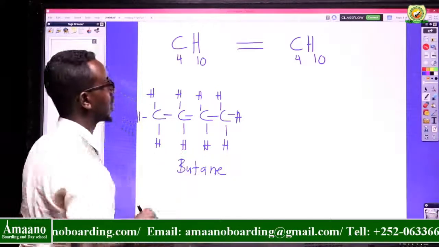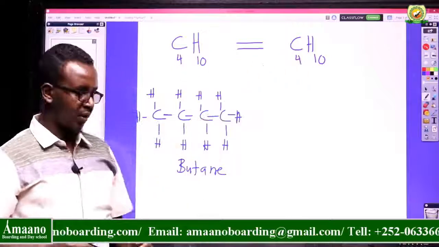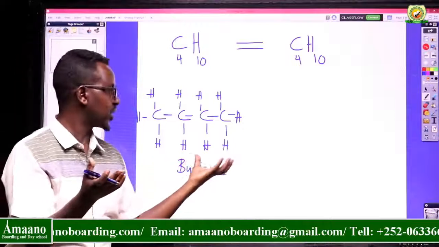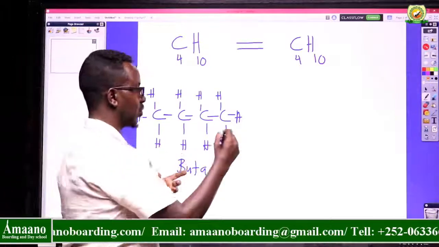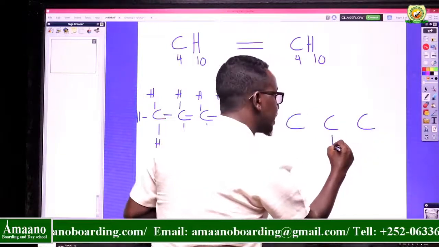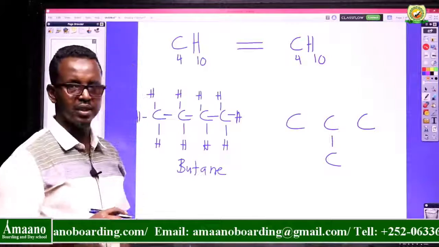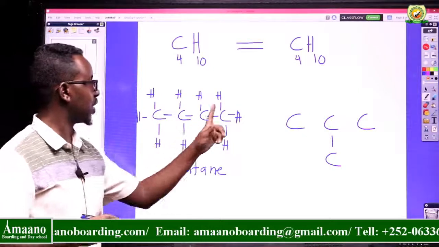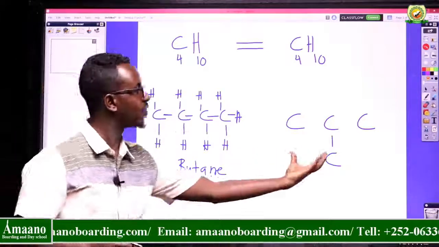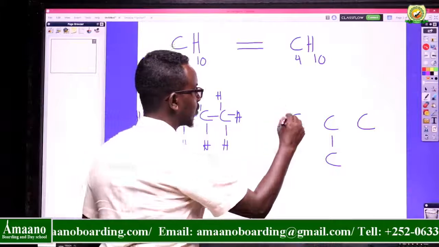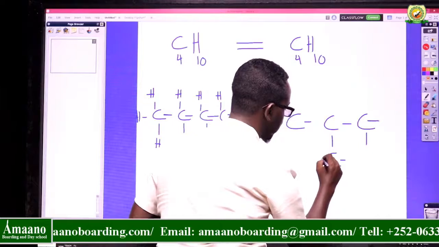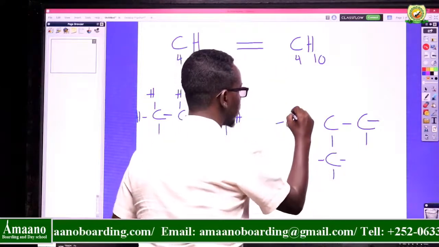This is called butane. What about this one? We can arrange it in a different way, a structure which is very different. For example, I can say 1, 2, 3. The number of carbons is the same. Consider this one 1, 2, 3, 4, and here 1, 2, 3, 4. This is linear, but here we have a branched one. Again, all the bonds in between are single bonds, single bonds between all atoms.